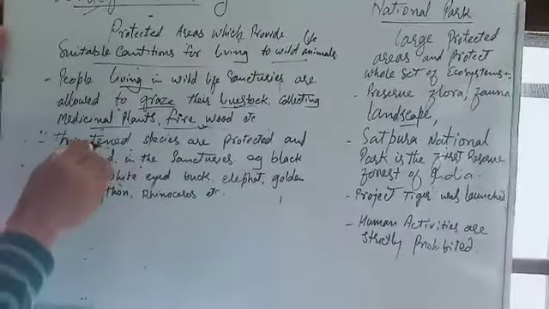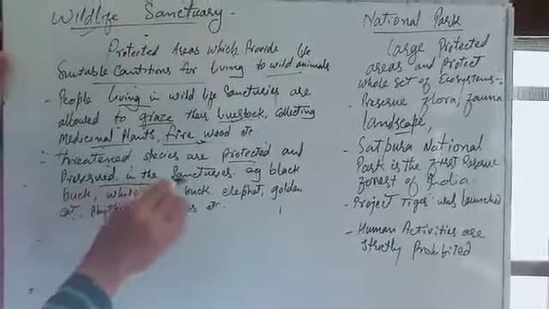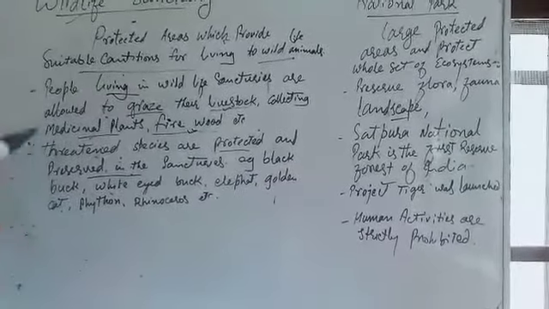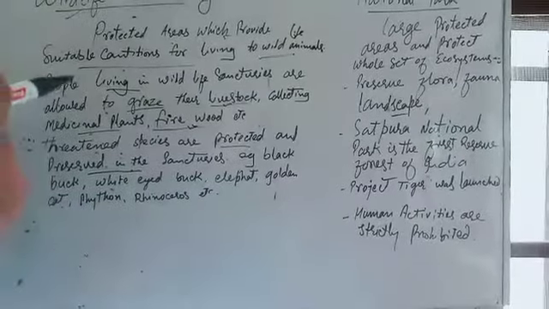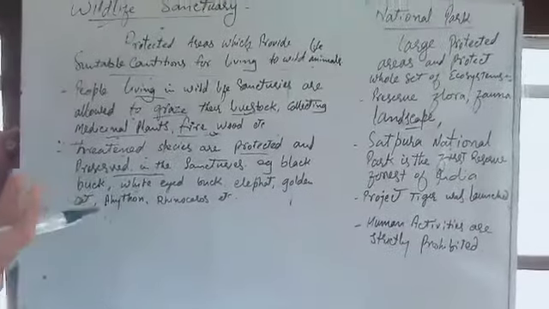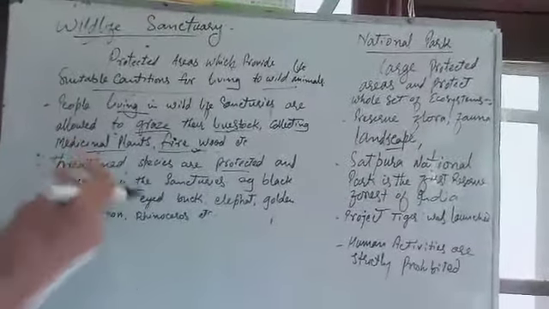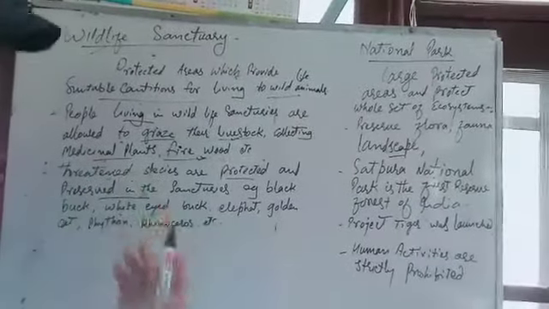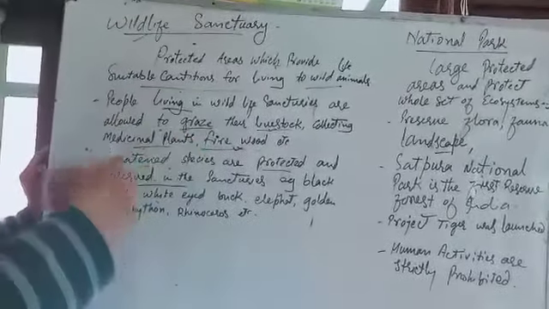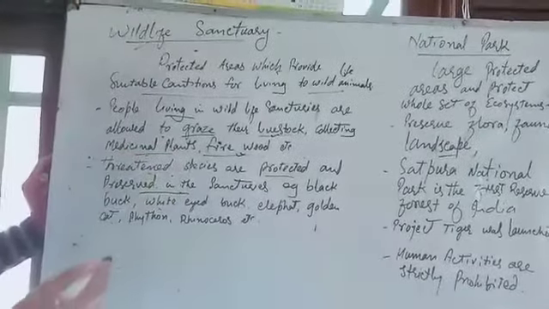Next is threatened species are protected and preserved in the sanctuaries. Those species which are in danger, that they may become endangered. These are threatened species. That means it is the level by which the living organism can become endangered. These threatened species are protected in the wildlife sanctuaries or those forest areas which protect the threatened species.